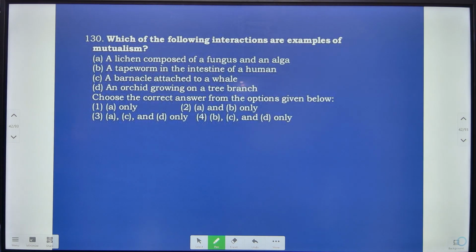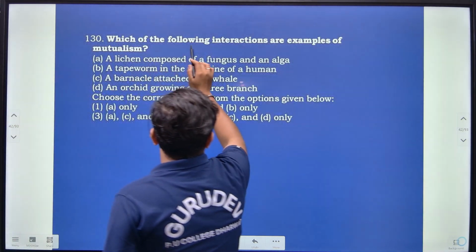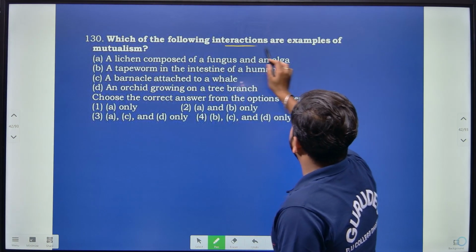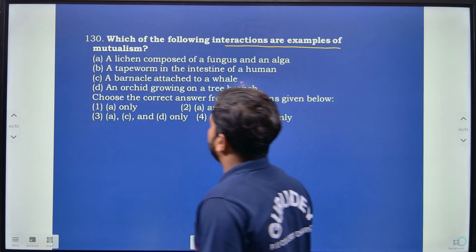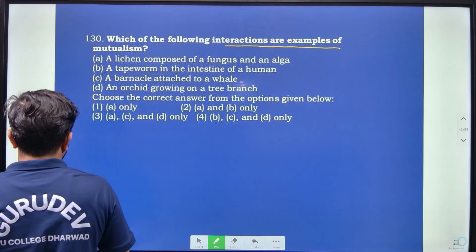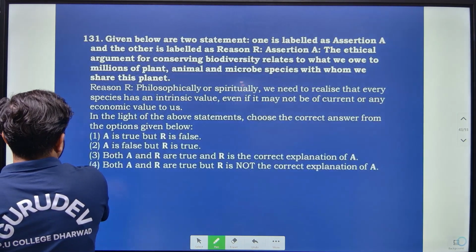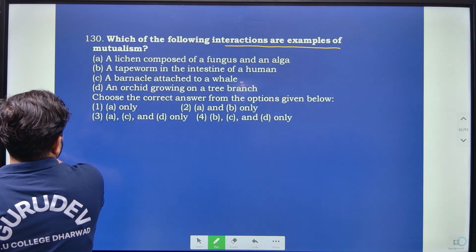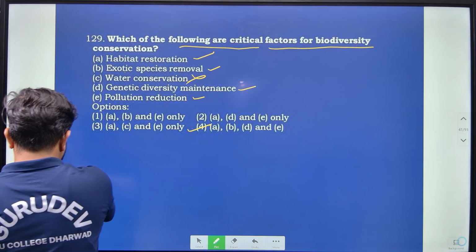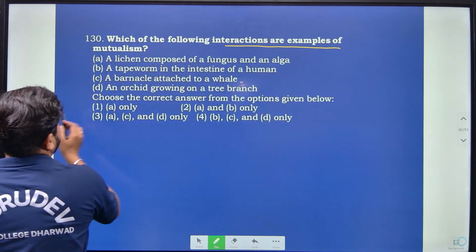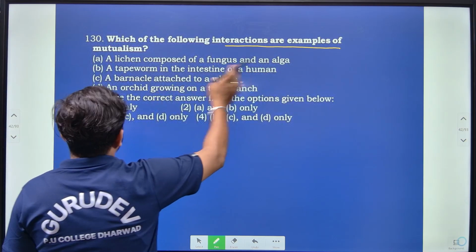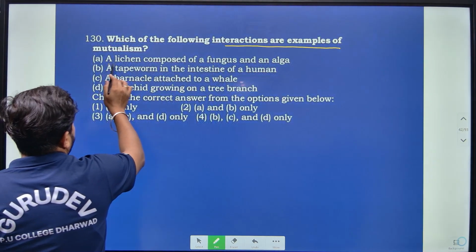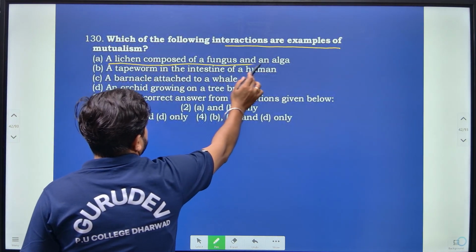Then moving on to the next: which of the following interactions are examples of mutualism? A lichen composed of a fungus and an alga.